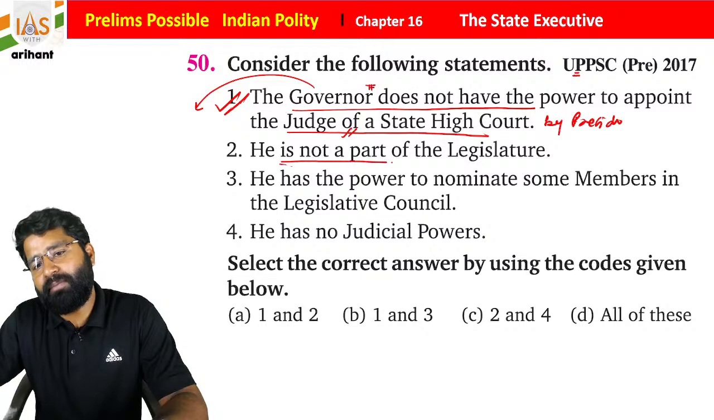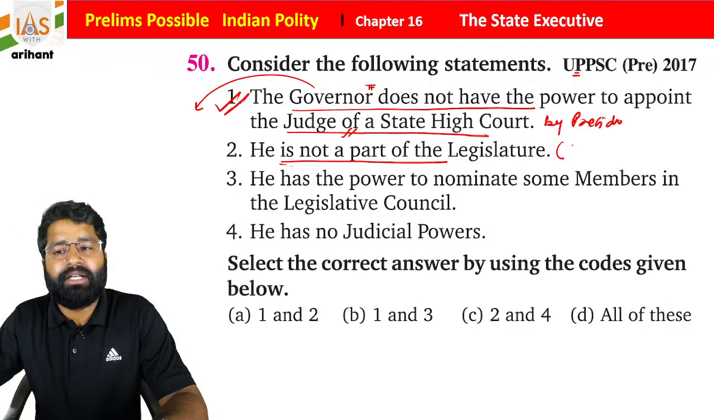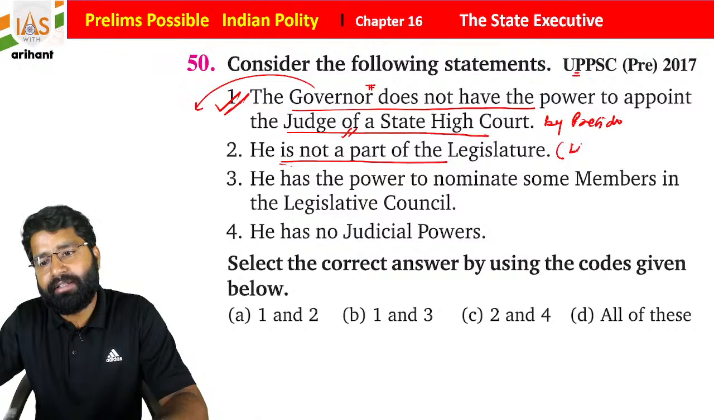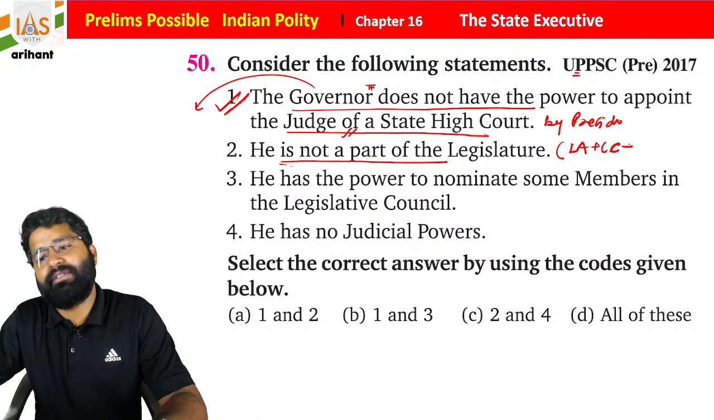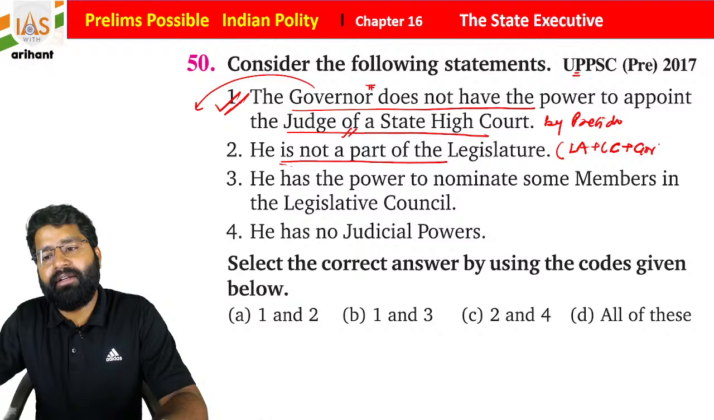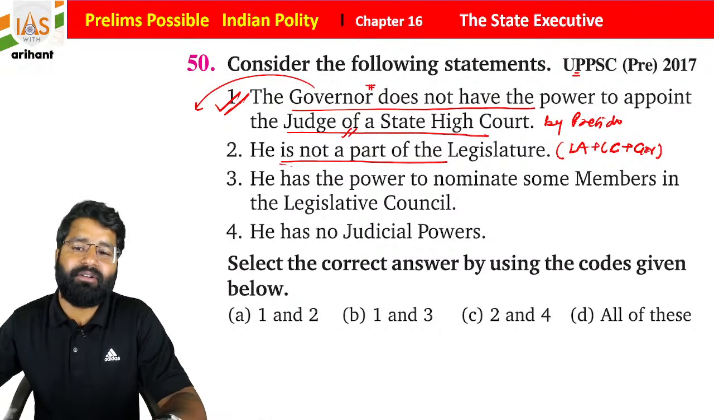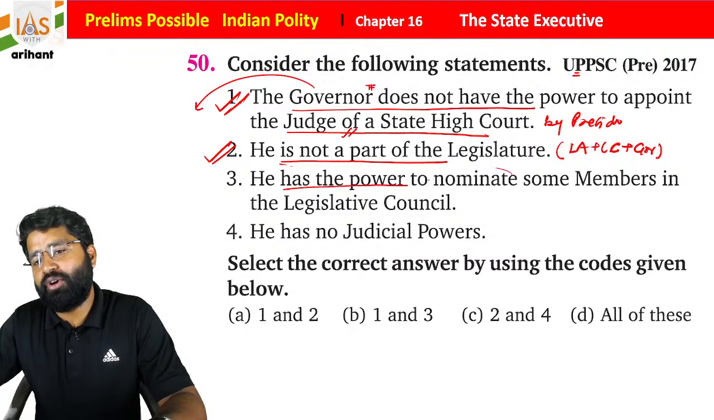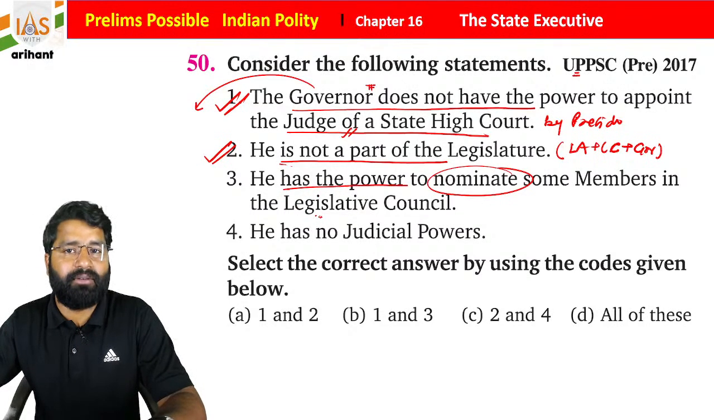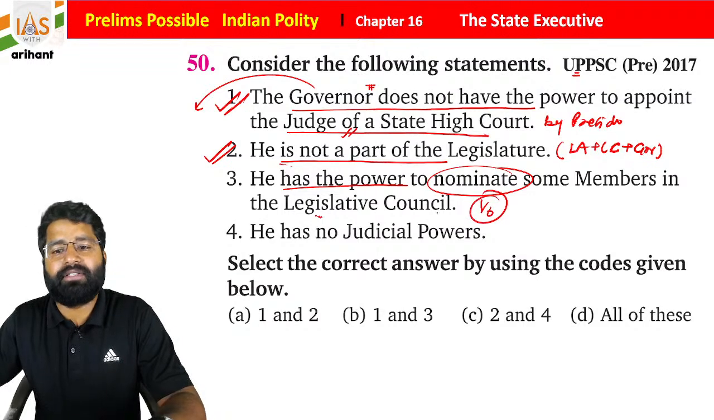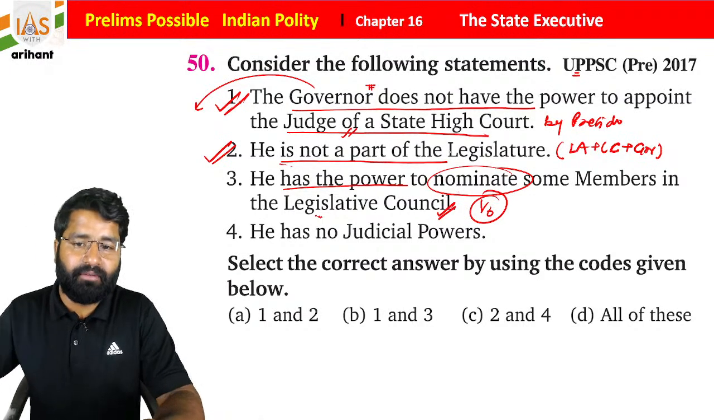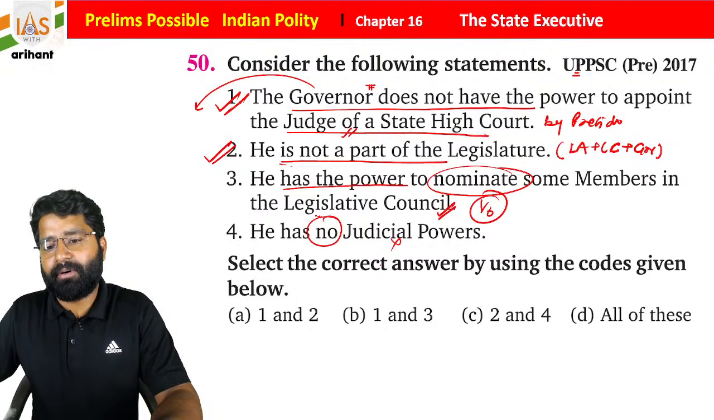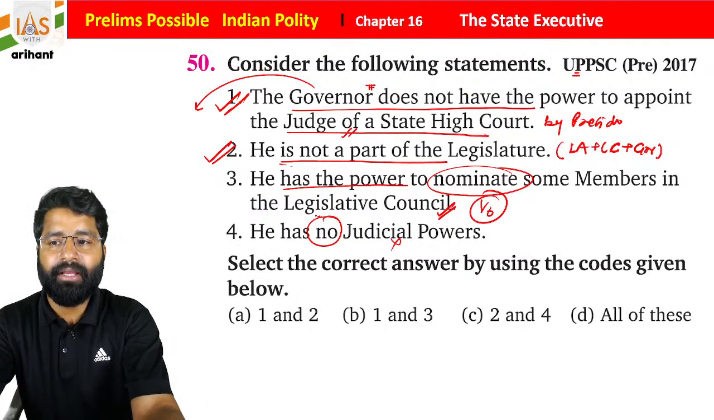He is not part of the legislature. We all know the governor is part of the legislature: the legislative assembly, the legislative council if there is one, and the governor, they all combined create law. So this is a part of the legislature. Okay, this is also correct. And he has the power to nominate some members in the legislative council. Yes, 1/6 of the members of the legislative council are appointed by the governor. He has no judicial power. This is incorrect. Okay, so now students, what is going to be the right answer?